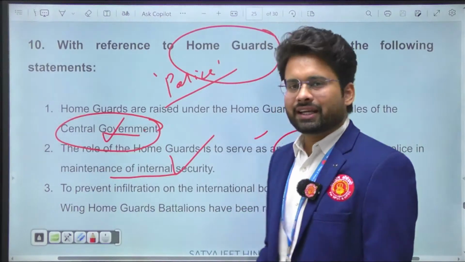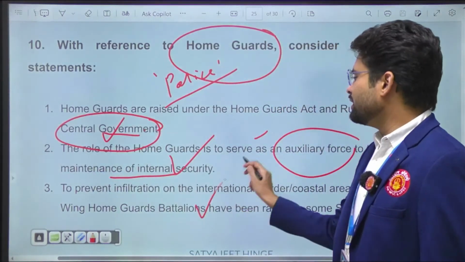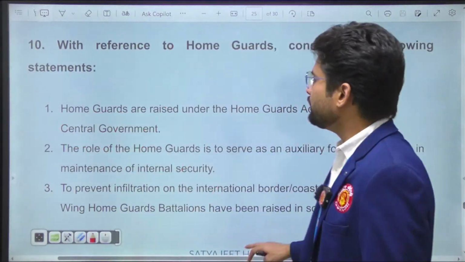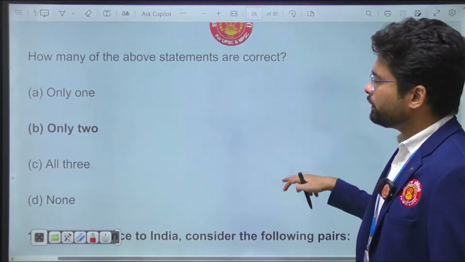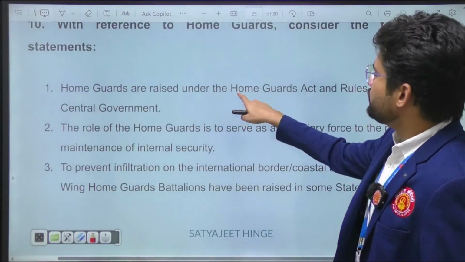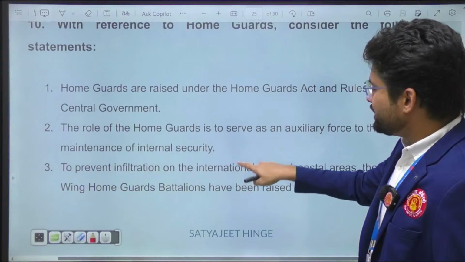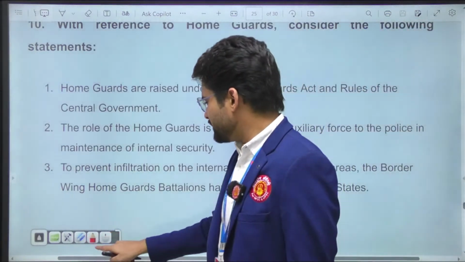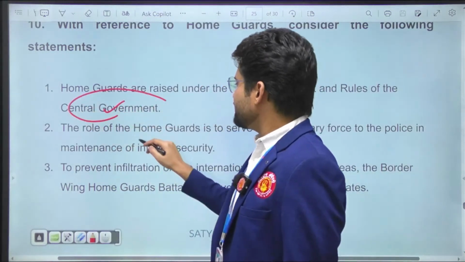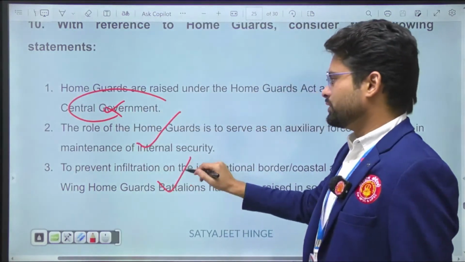So yes, Punjab is that example. So the third is also right. I'm really sorry, so two are correct. What we talked about, central government, is wrong. This is correct and this is also correct.